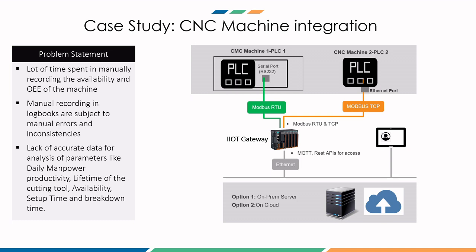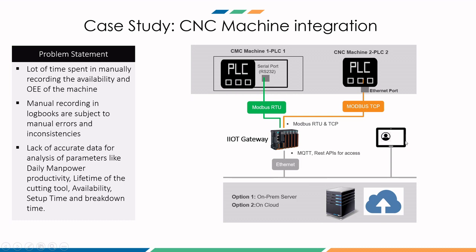In this way, you are able to capture all the 4M parameters, which is man, machine, material, and method. And as in the problem statement we saw, we want to calculate the daily manpower productivity, or if you also want to calculate operator-wise productivity, how much has been the productivity of operator A vis-a-vis operator B, that is also possible. How?